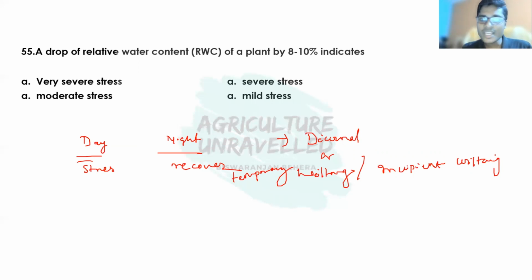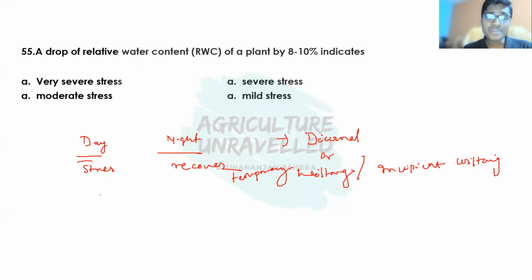For example, in the morning hours the transpiration will be less because the temperature is less. But during the hottest part of the day, like 2 p.m., the temperature is higher. At that time, transpirational loss is also higher, and the plant may undergo diurnal stress. During night time, the transpiration is very low because the stomata may be closed, or the evapotranspiration demand of the atmosphere is very low, so the plant may recover from this temporary wilting or incipient wilting.